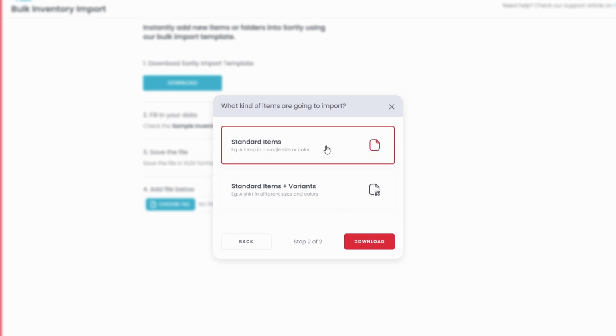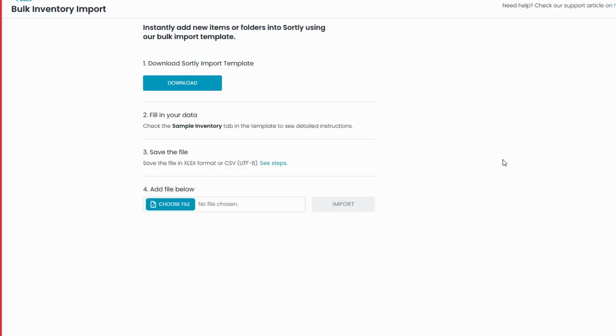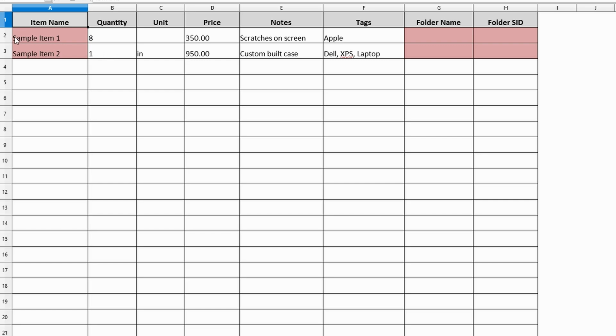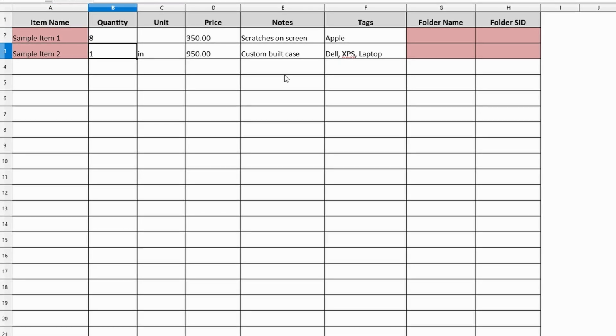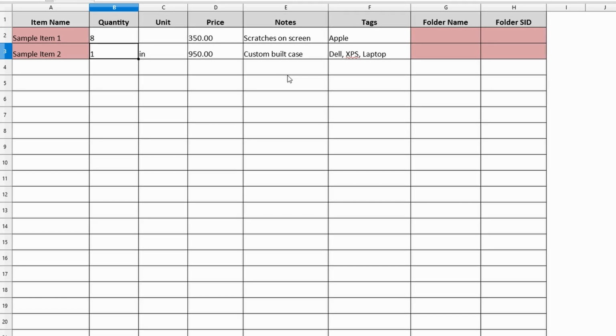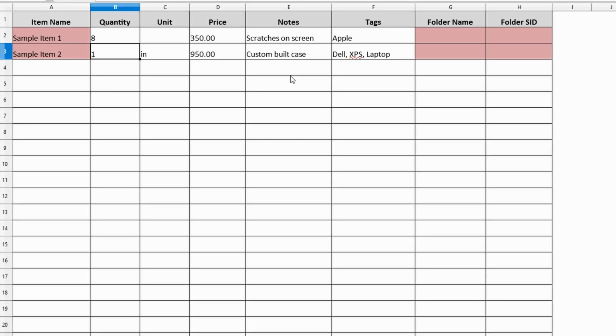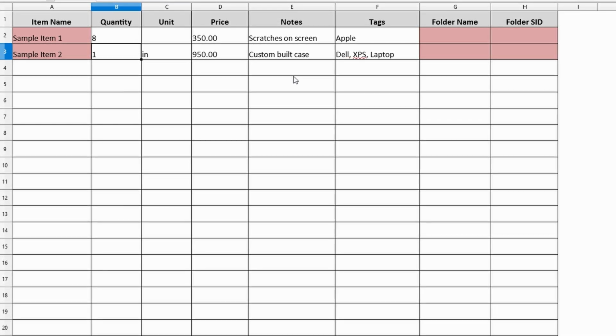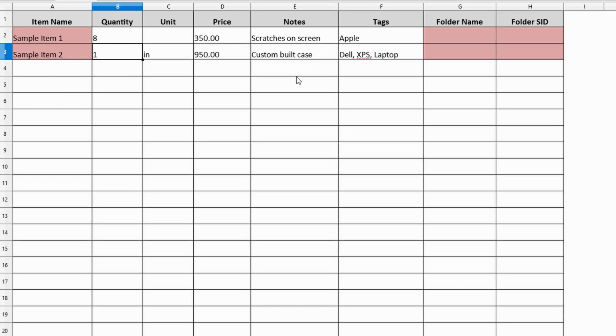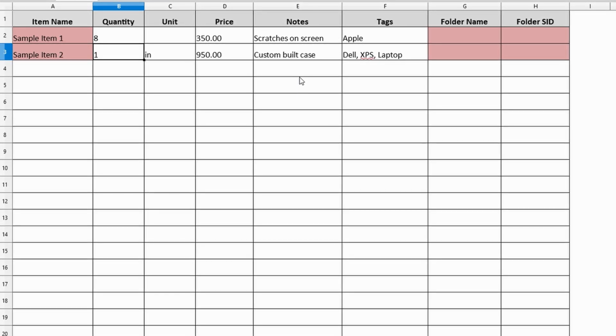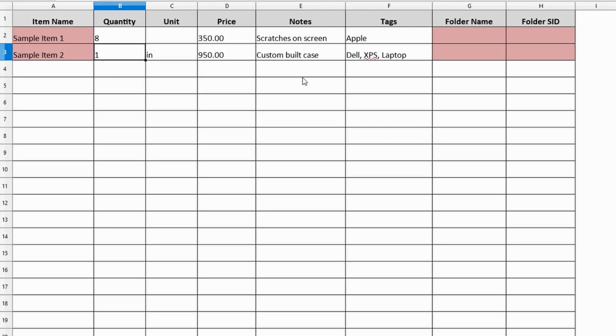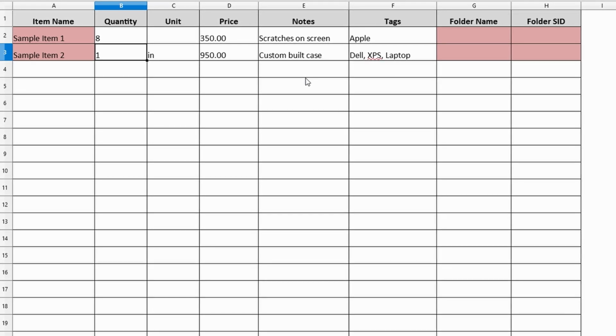Open the template in your preferred spreadsheet tool. Add all relevant information for your inventory items, such as item names, like wireless mouse, desk lamp, quantities in stock, minimum stock levels, prices or values, categories or locations, and custom fields like serial numbers, purchase dates, or product descriptions.